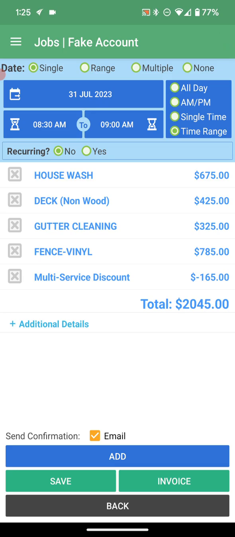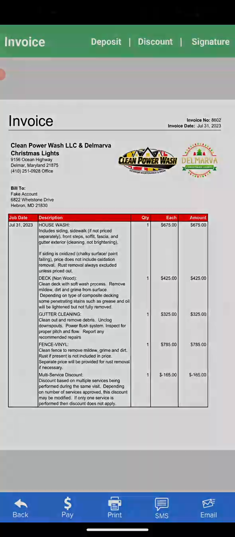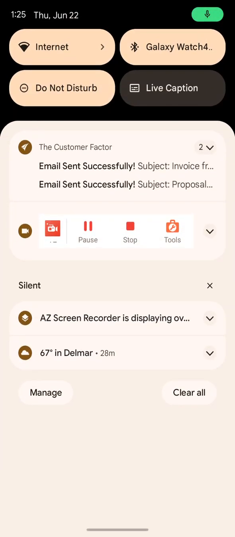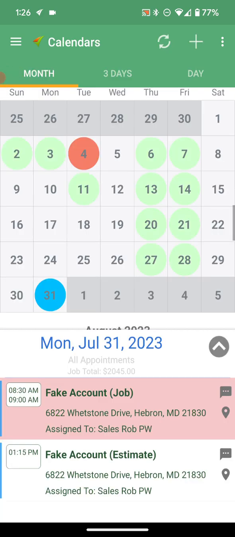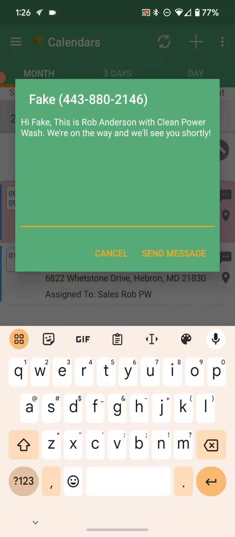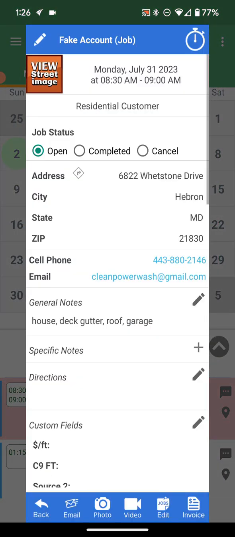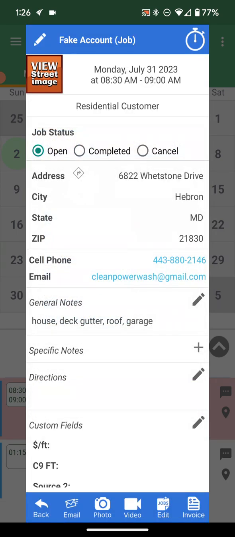So invoice, it's going to send the confirmation email, that little checkbox at the bottom. You can email right here, send. All right, so now I'm the technician going out to do the job. So now I text the client, hey, I'm on my way, see you shortly. Go in here, and I'm on my way, start job travel. All right, so hit start job travel.